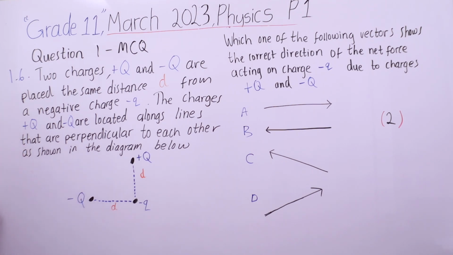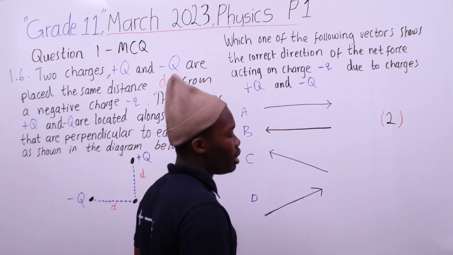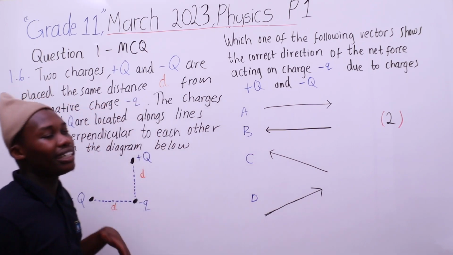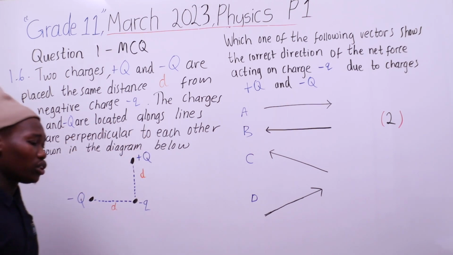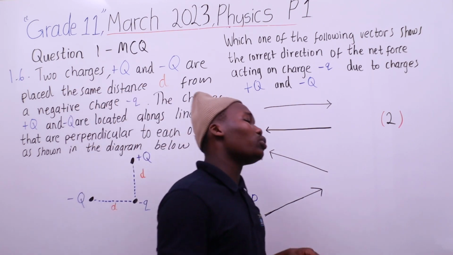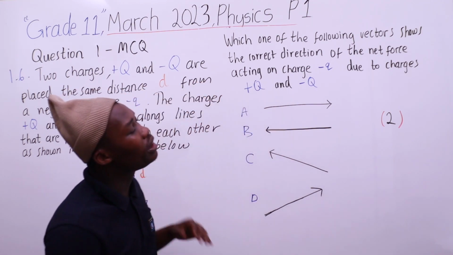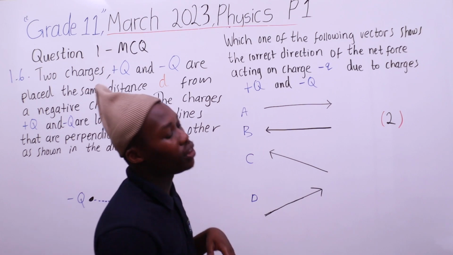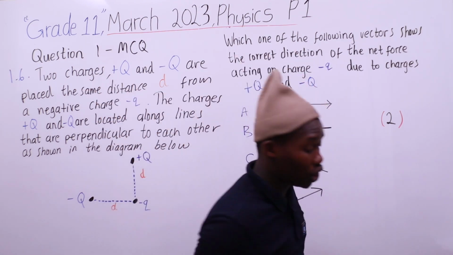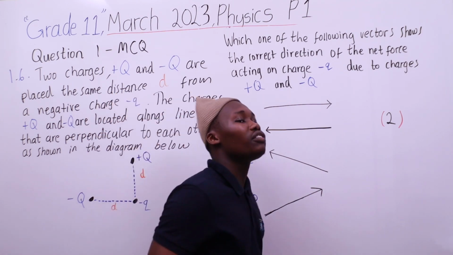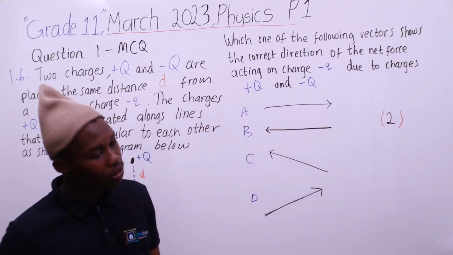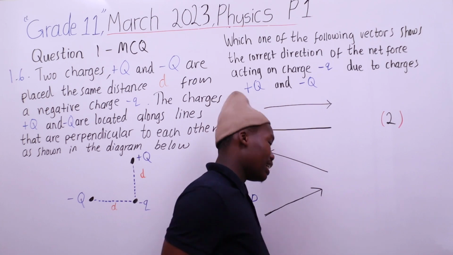Direction doesn't matter here because distance is a scalar quantity, so it only has magnitude. The charges positive q and negative q are located along lines that are perpendicular to each other. So draw the distance from negative q to positive q as a straight line, and then draw another line from the big negative q to the small negative q.